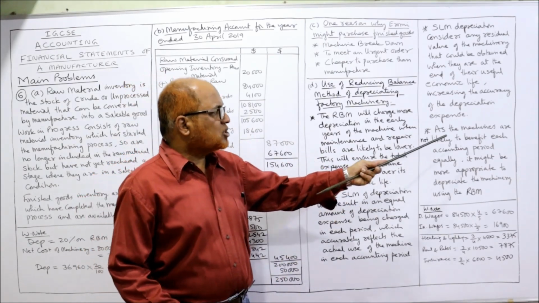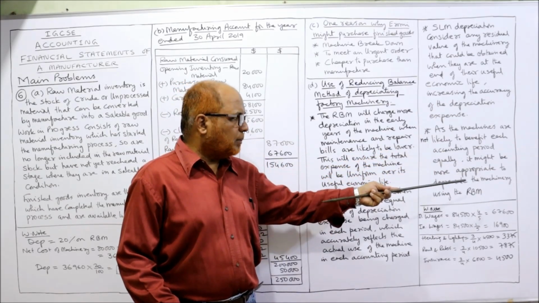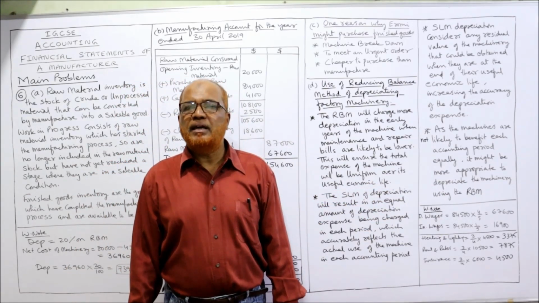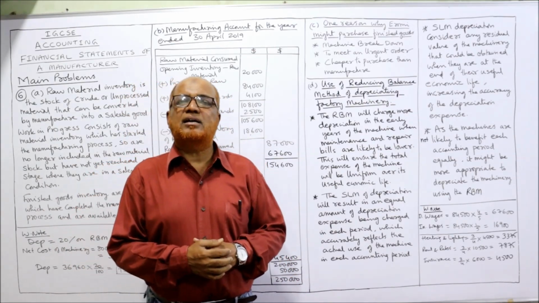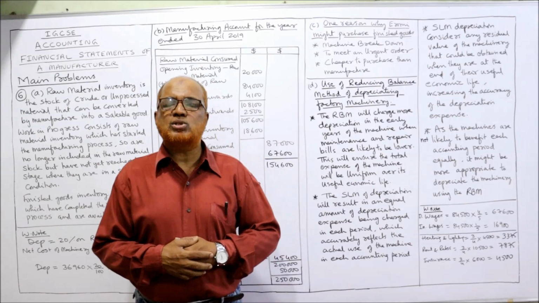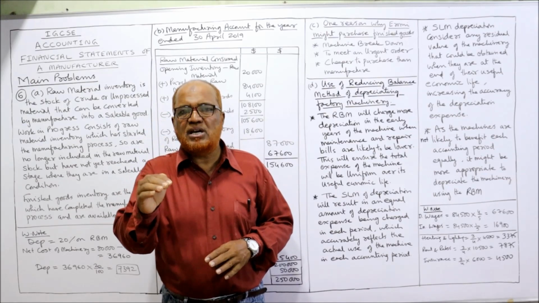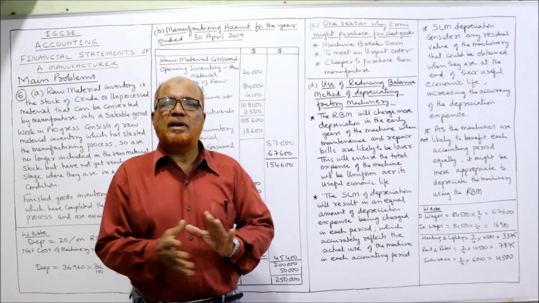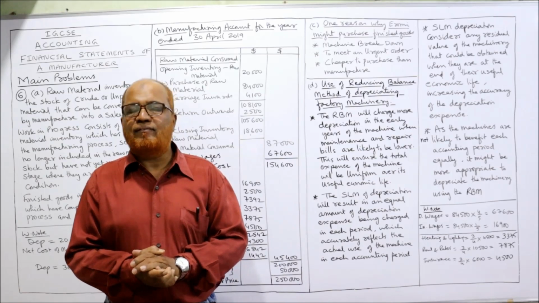Last one is, as the machines are not likely to benefit each accounting period equally, it might be more appropriate to depreciate the machinery using RBM. See here, the benefit from the machine will not be equal every year. In the beginning years, we get more benefit, later years we get less benefit. So in that case, it would be appropriate to apply RBM because more depreciation will be charged in the initial years and less depreciation in the later years. That's all. So this is the explanation regarding the RBM method for depreciating the factory machinery.